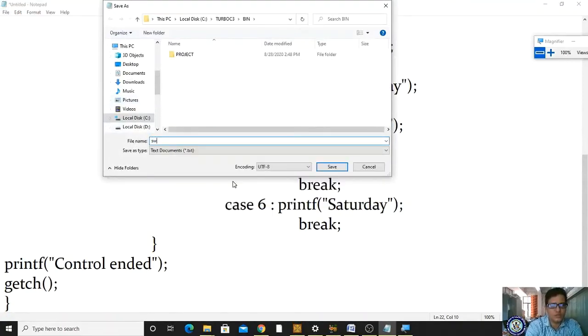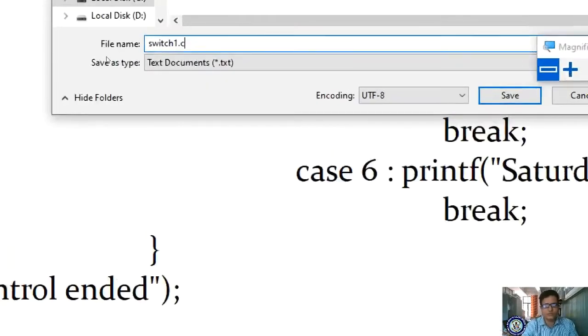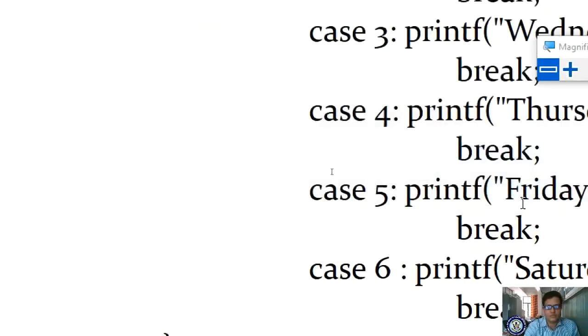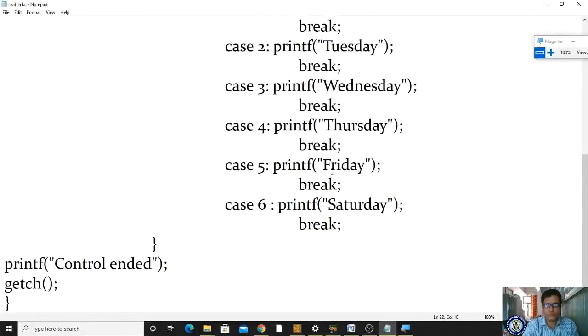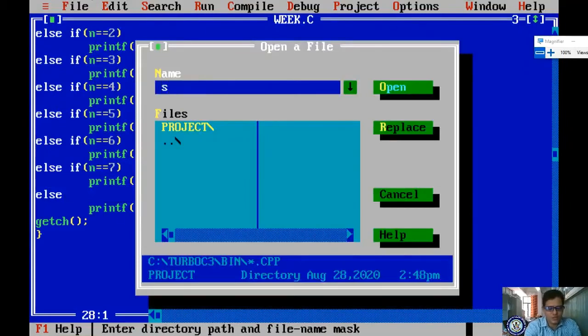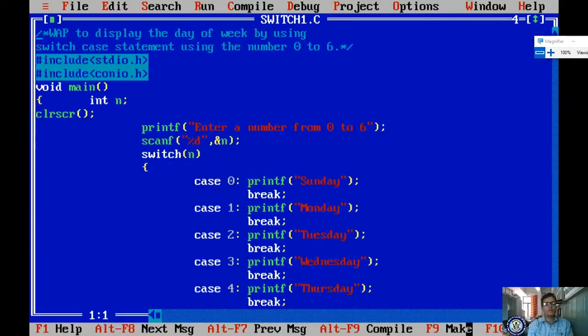I'm saving. This is the switch one, right? I'm giving switch1.c. Whether it is visible? Please observe here, it is visible, right? Okay, save. Yes, now I'm opening my editor, pressing full screen, and opening my file, switch1.c. Yes, this is our program, right? Clear? I'm compiling. I will show you.